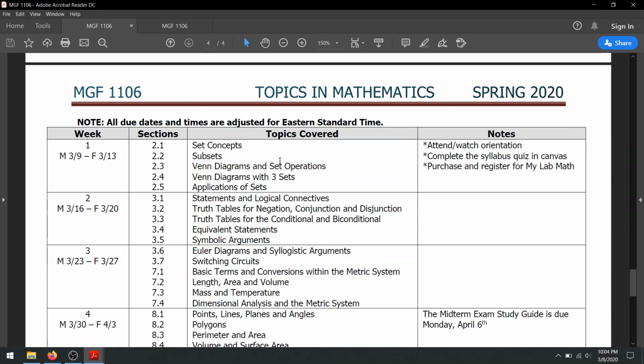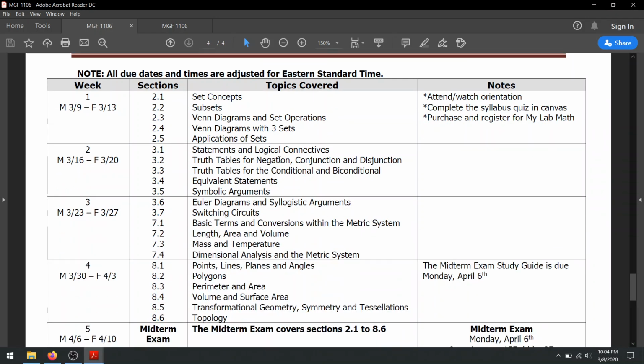And then the most important page is probably this last page. It just breaks down all of your week by week responsibilities. So week 1, these are all the sections that you have to complete. And again, they'll be completed in my math lab. On the side, I just wanted to make you aware of what, maybe outside just the homework sections, needs to be done. This is the orientation video. You do need to take the syllabus quiz in Canvas, which I'll show you in a second. And you do also have to purchase and register for my math lab, which is where you'll be doing all these homework sections.